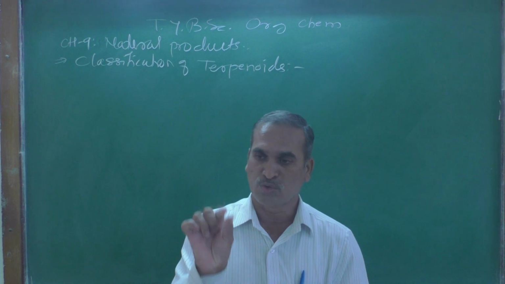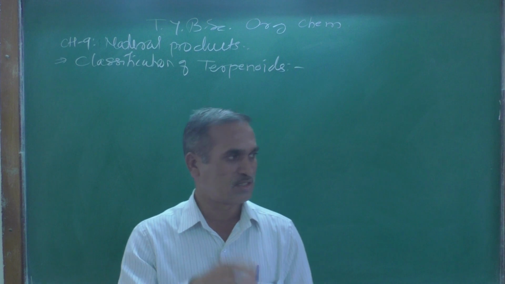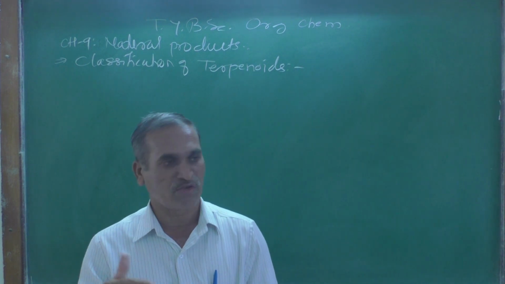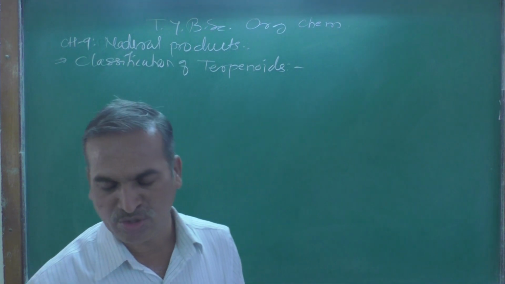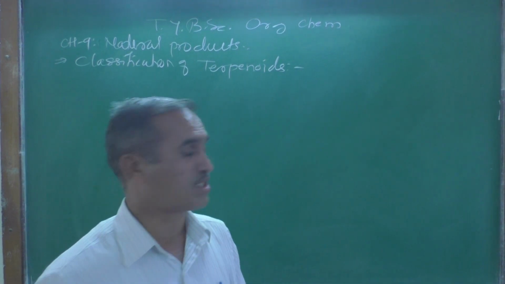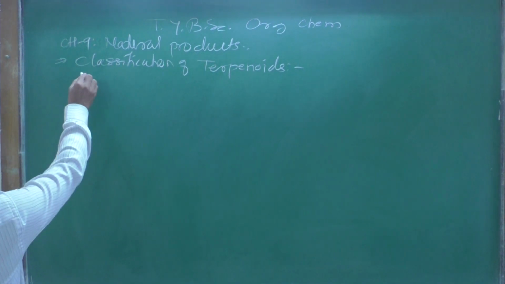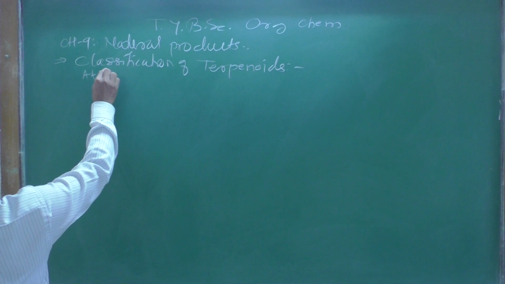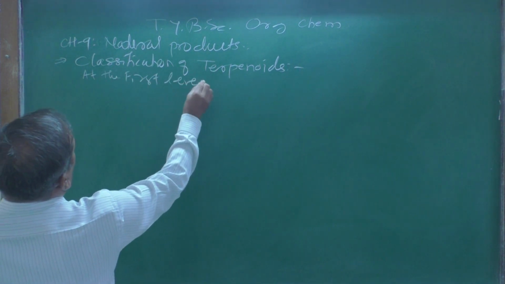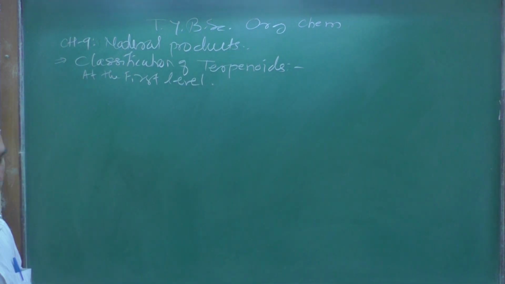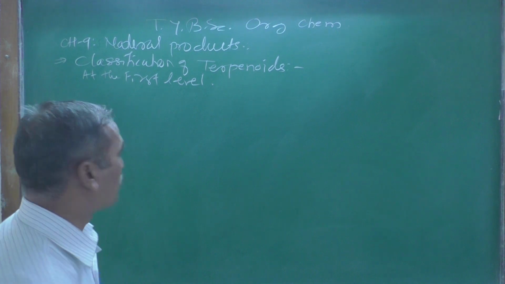you will observe the repeating unit of this isoprene unit, C5H8, that is the empirical formula. So on the basis of that we can classify them at the first level. At the first level, the terpenoids are classified according to the number of isoprene units.